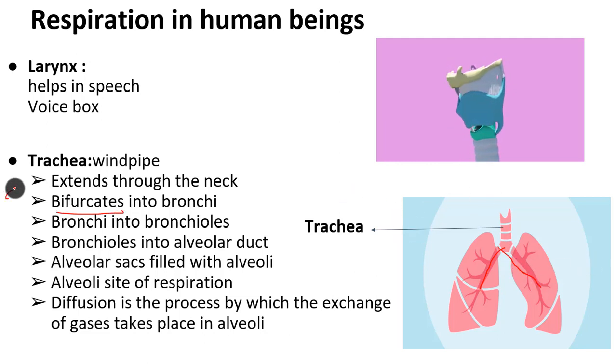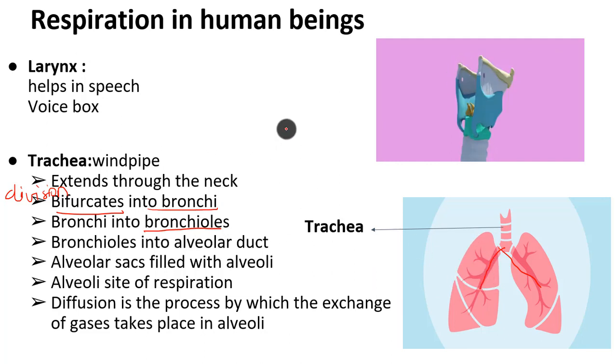Bifurcation means division. It divides into two parts, and one tube goes into the left lung, another tube goes into the right lung. So this tube which goes into the lungs is said to be bronchi. Again, these bronchi are also surrounded by ring-shaped cartilaginous structures, as I discussed in the last session, which will not help the bronchi to collapse. Now this is a little bigger in diameter. It cannot go to each and every part of your lungs, right? Hence, it is divided into still smaller tubes. The smaller tubes are said to be bronchioles.